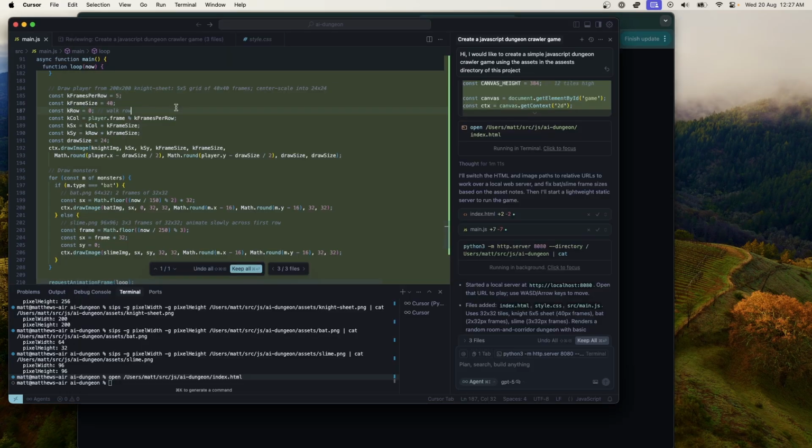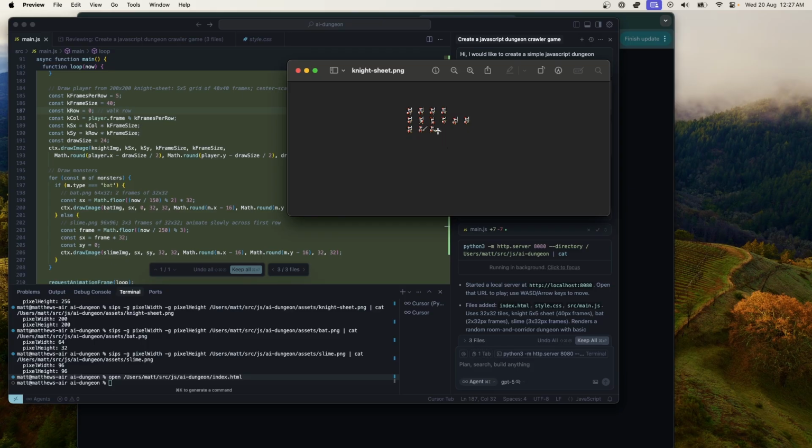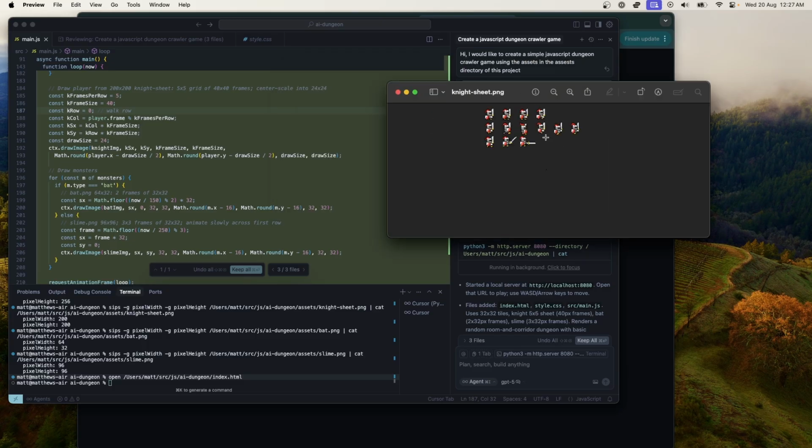Frames per row 5. Actually, maybe I can bring up the asset here. To be fair, it's probably the number of frames for the different actions. You can see this first one is 4, this one is 6, this one is 3. Interestingly enough, it's decided there are 5 frames, so maybe it just took the average.